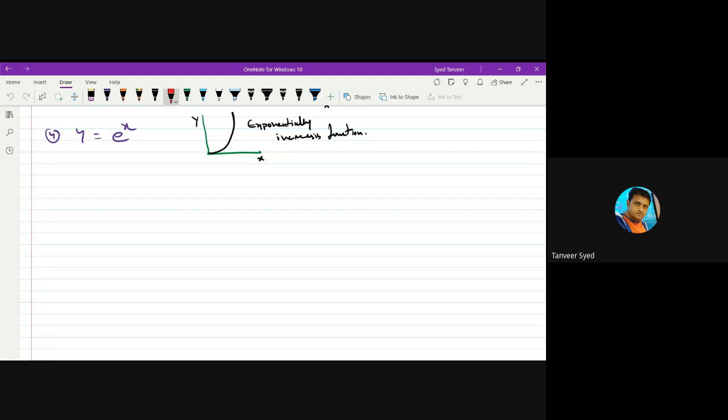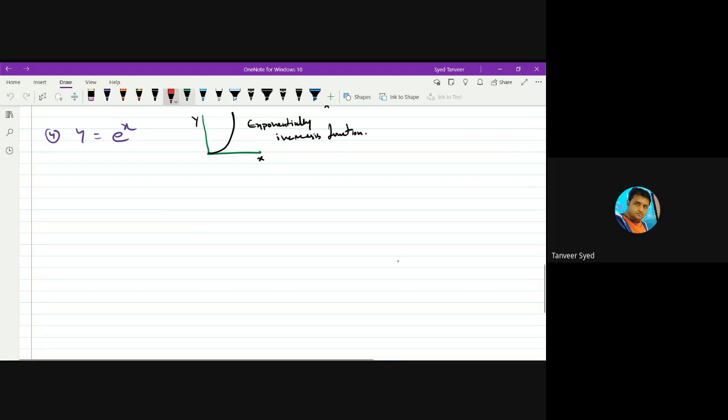And graphs give us an advantage that we can easily understand the relation between the two quantities. If I give you a graph between displacement and time, then by looking at that graph, you should be able to identify what is the state of motion of the body. Or if I give you a velocity time graph, you should understand how the body is moving. Acceleration time graph, you should understand what is the state of motion of the body.